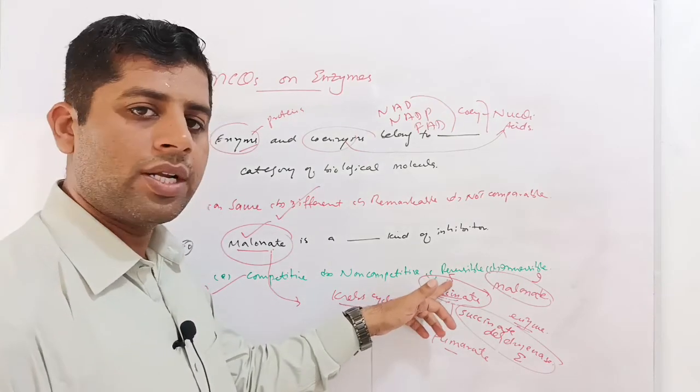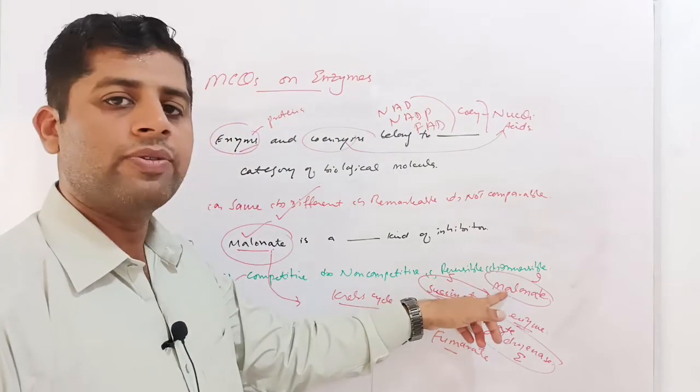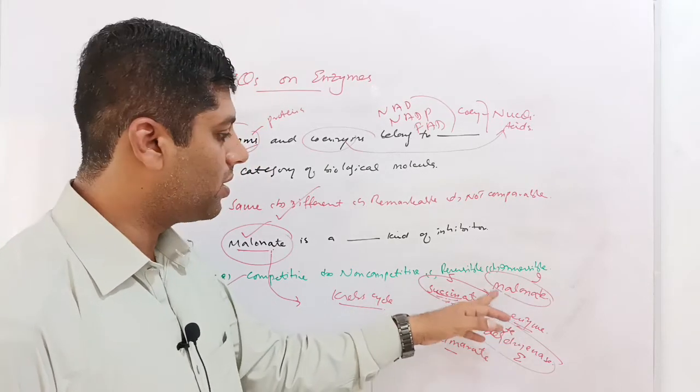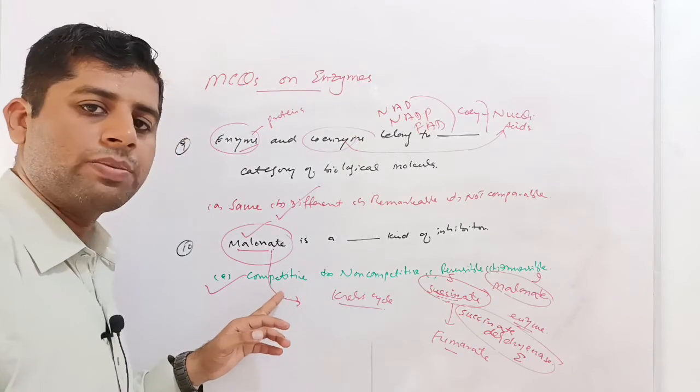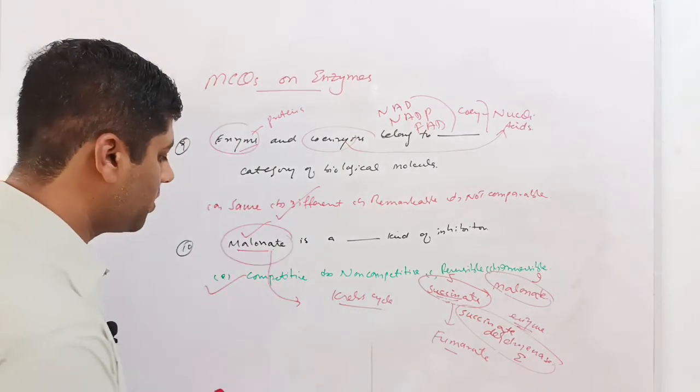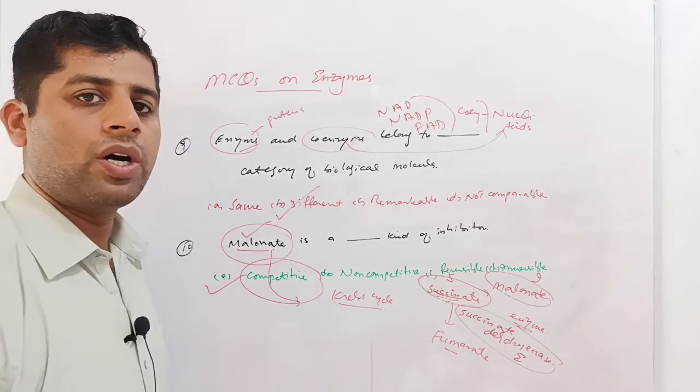Option C is also correct, because malonate is a reversible inhibitor. When the concentration of succinate is achieved, malonate leaves the enzyme. But here both reversible and competitive are correct, and we have to choose the most appropriate, the most specific one. So competitive is the most specific, most suitable option.